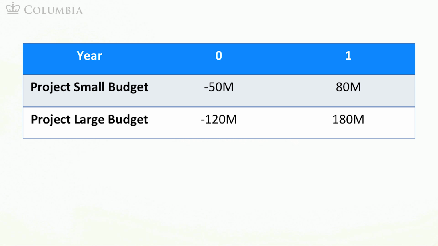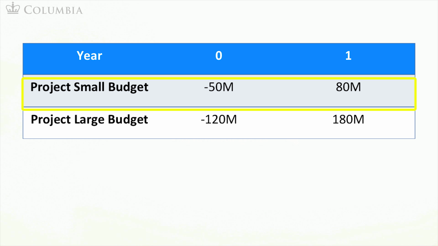Let's turn to example 2. You are considering making a sequel of a well-known movie. There are two ways in which you can do this as shown in this table. You can invest 50 million today and receive 80 million in year 1. This is the small budget option.